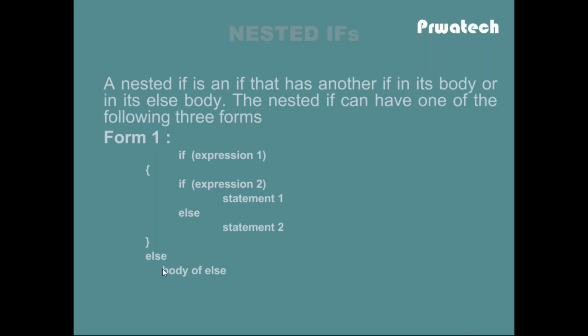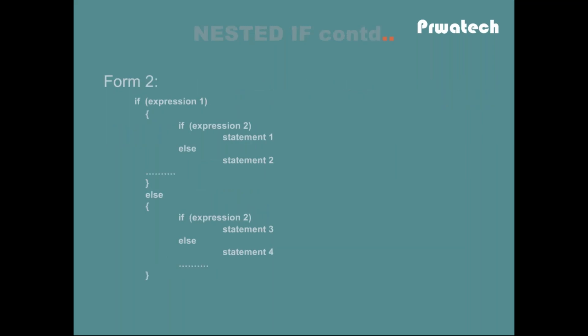Then the next nested if form. So this is another nested if. I have expression 1 and expression 2. Check if expression 1 is true, then check whether expression 2 is true or false. If it is true, then statement 1 will be executed.